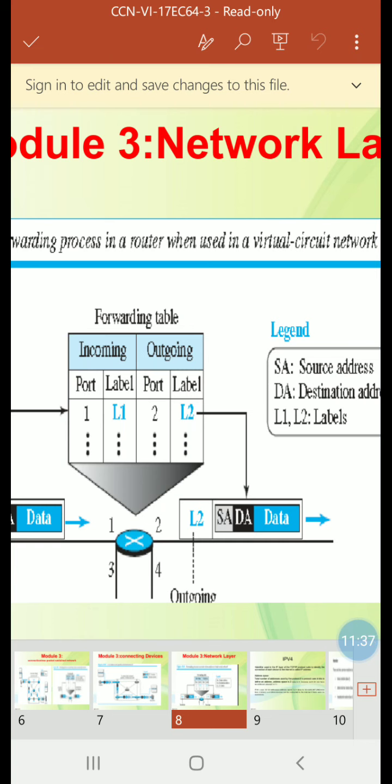Tear down phase. In the tear down phase, source A, after sending all packets to B, sends a special packet called a tear down packet. Destination B responds with a confirmation packet. All routers delete the corresponding entries from their table.